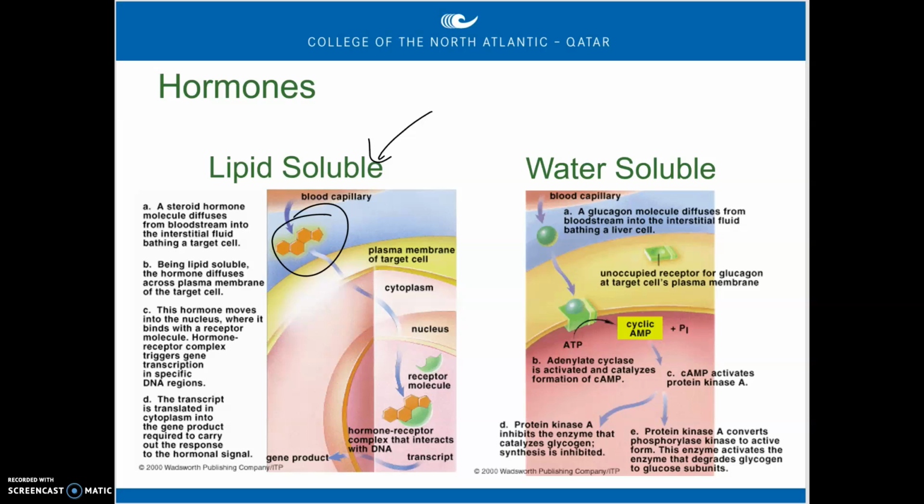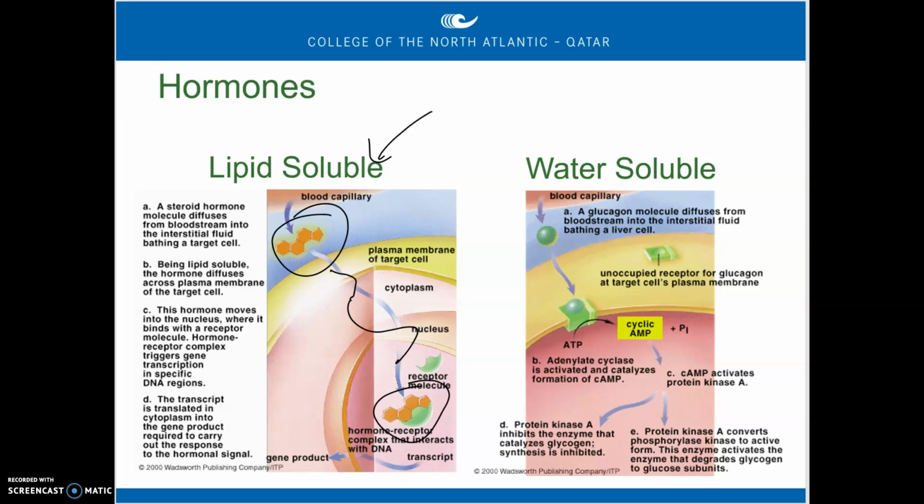It comes in from the bloodstream. It easily passes through the cell membrane, and it even passes through, in this case, the nuclear membrane, and it binds down here to the receptor. That's actually going to be inside the nucleus of the cell. So that's our lipid-soluble hormone. It doesn't stop on the surface of the cell. It travels deep into the cell where it finds its receptor, and that's when it can cause its effect.